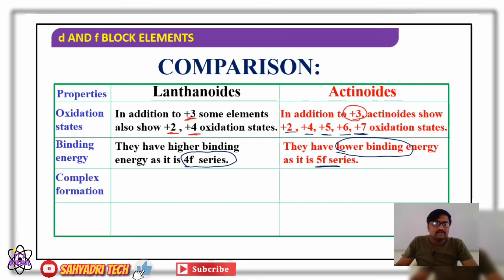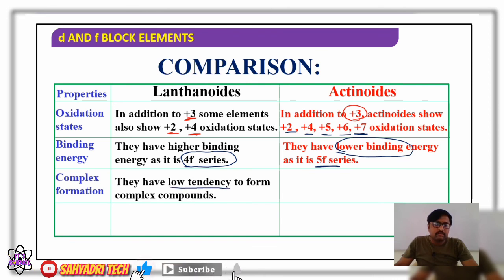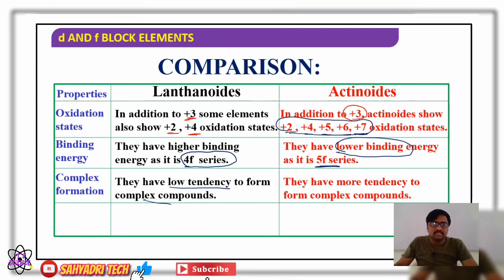Next, complex formation. The lanthanides have a low tendency to form complex compounds. What about actinides? Because of the variable and long range of oxidation states, they have a greater tendency to form complex compounds.